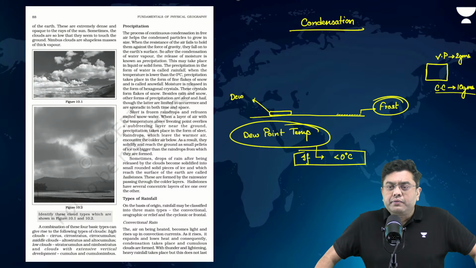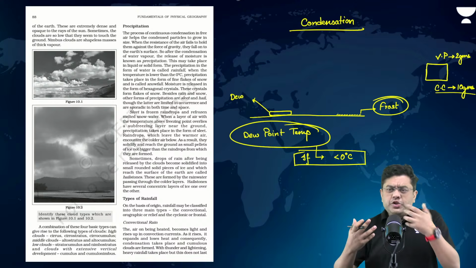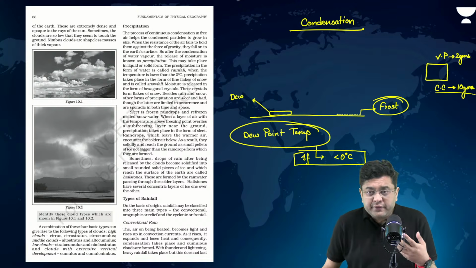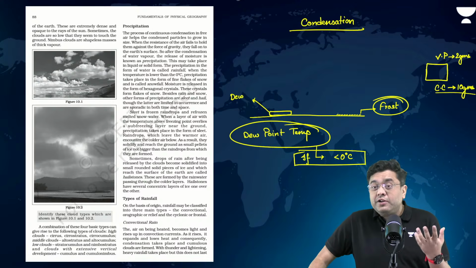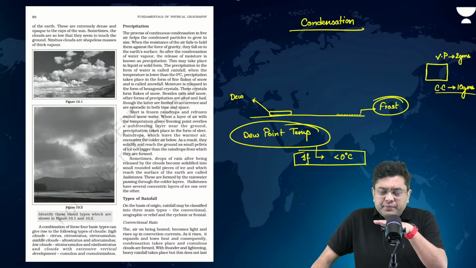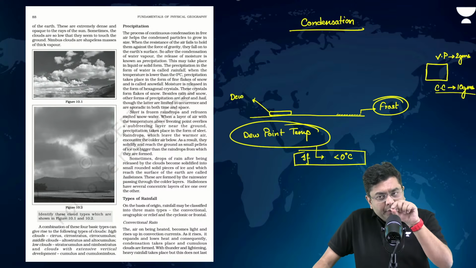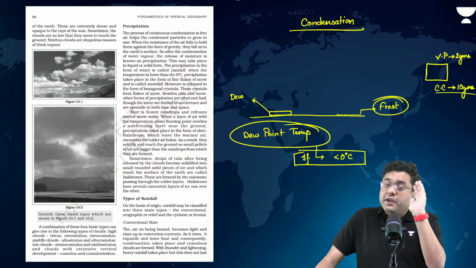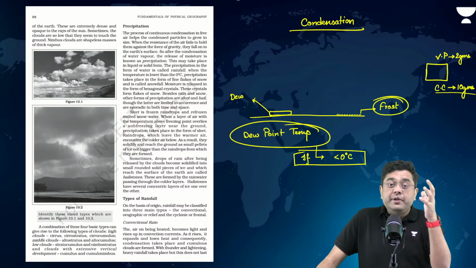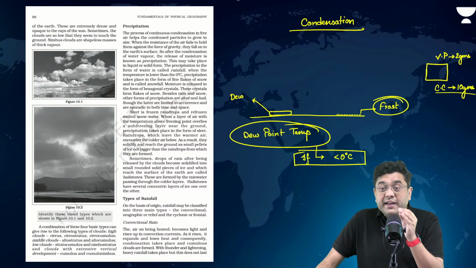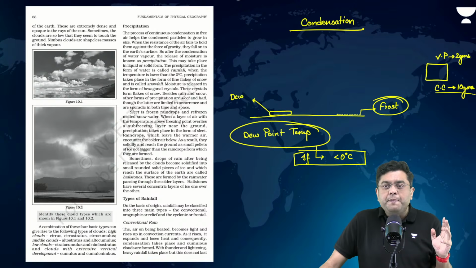Early mornings in Pathankot, early mornings in Shimla, early mornings in Srinagar, Leh. Leh, not so much because the air is very dry in the case of Leh, but Gangtok, right? In these areas, during winter mornings, you will observe a thin layer of ice associated with the poles, the electric poles, the telephone poles, the metallic sheets, etc. That is the case of frost formation.